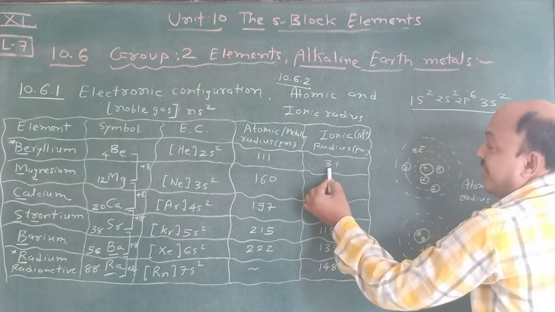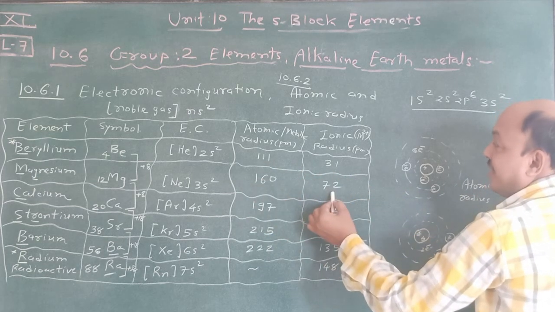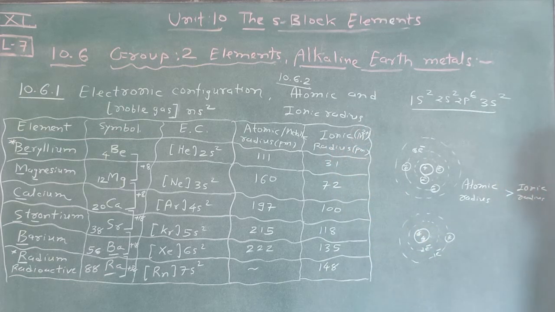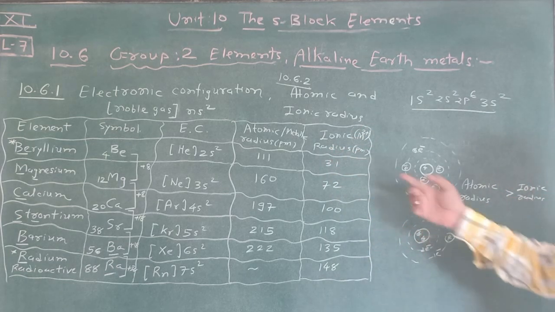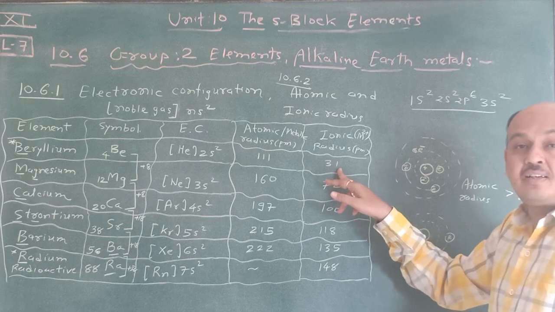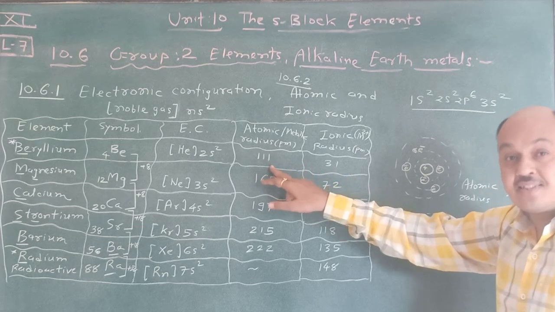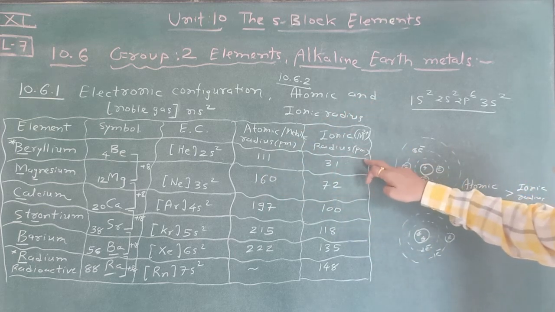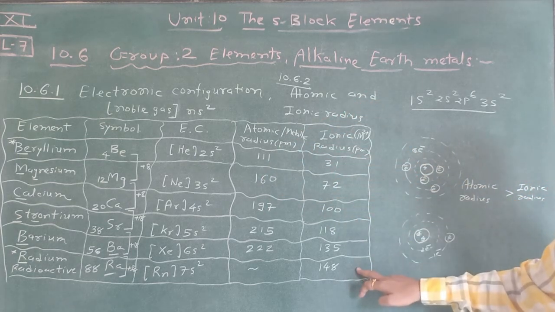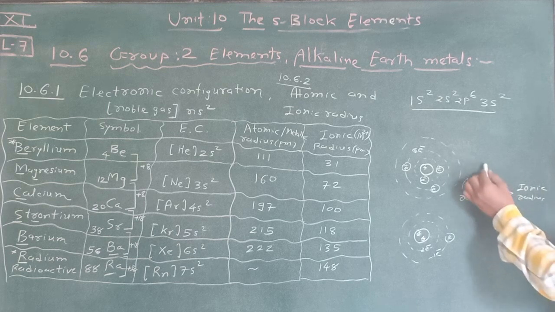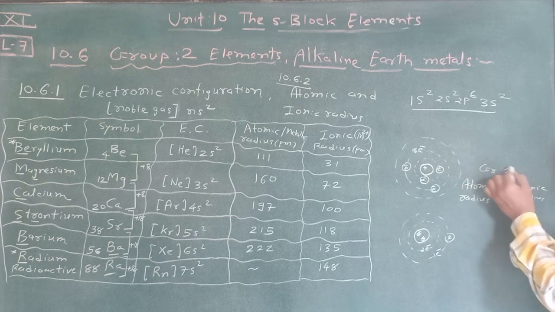So 111 here, 31 is there. 160 here, 72 is there. And ionic radius in terms of M2+ means 2 electrons are released, and that's why ionic radius decreases as compared to atomic radius. But in a group, from top to bottom, it increases. That you have to remember. So atomic radius is greater than ionic radius in both group 2 and group 1.